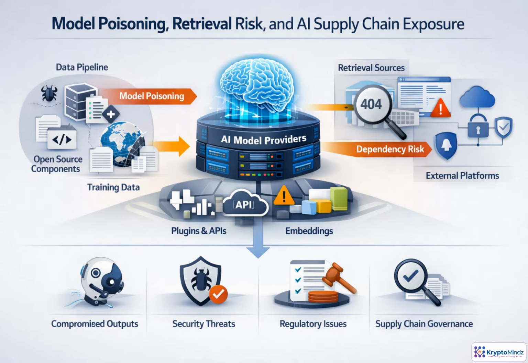An AI system is also a supply chain, not just a model. Bad or unverified data can poison training and create hidden failures. Retrieval adds another path, where outdated, restricted, or manipulated sources may be pulled into confident answers. Third-party models, plugins, APIs, embeddings, and platforms expand the attack surface even further. Governance means proving provenance, validating inputs, controlling access, monitoring behavior, and requiring vendor assurance when outside components influence enterprise decisions or compliance.